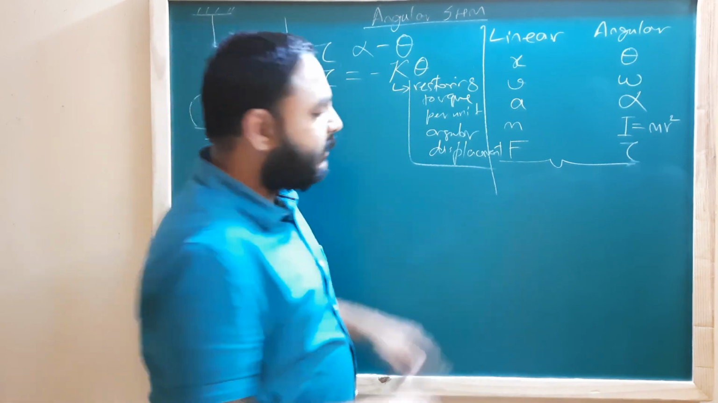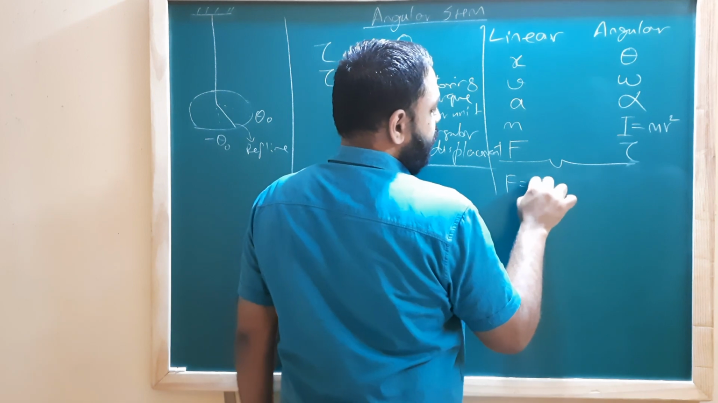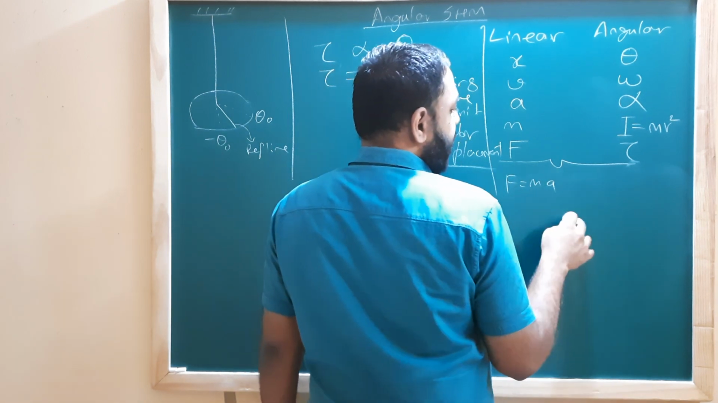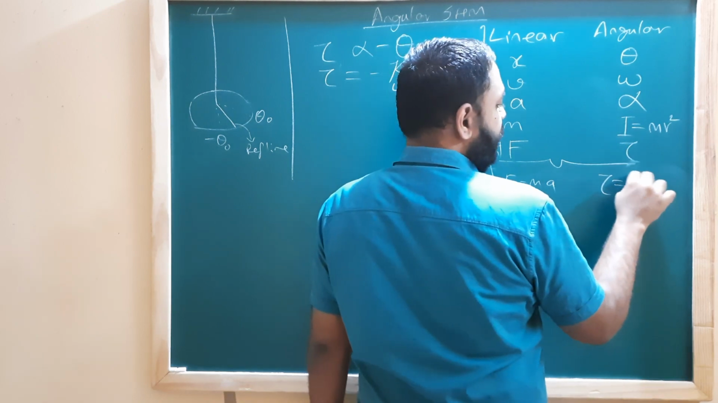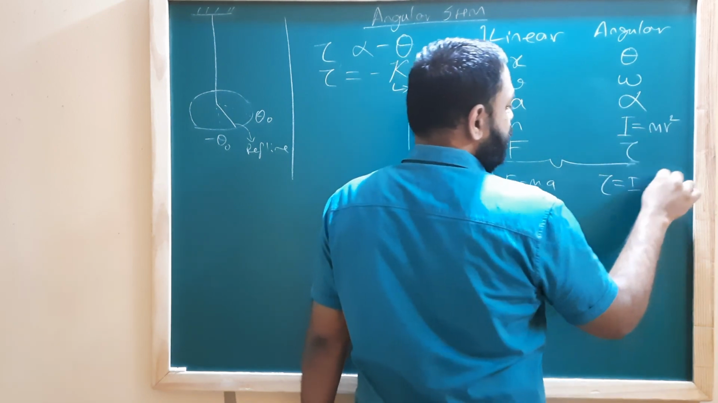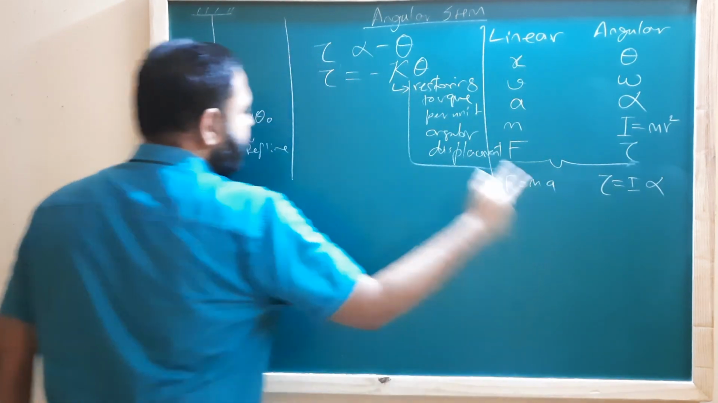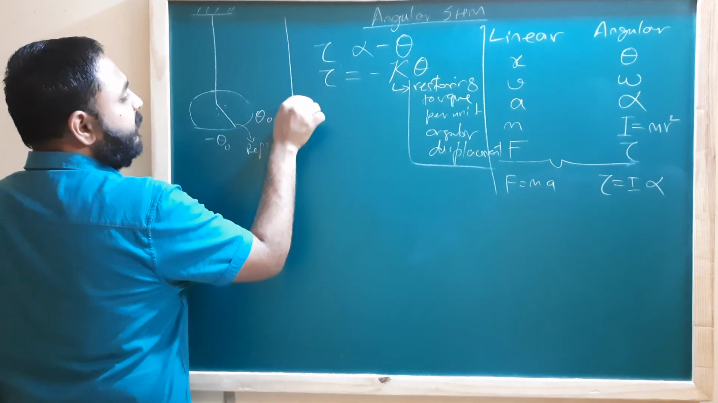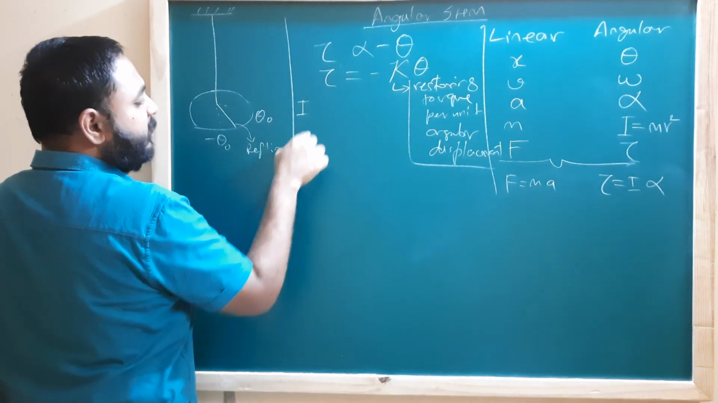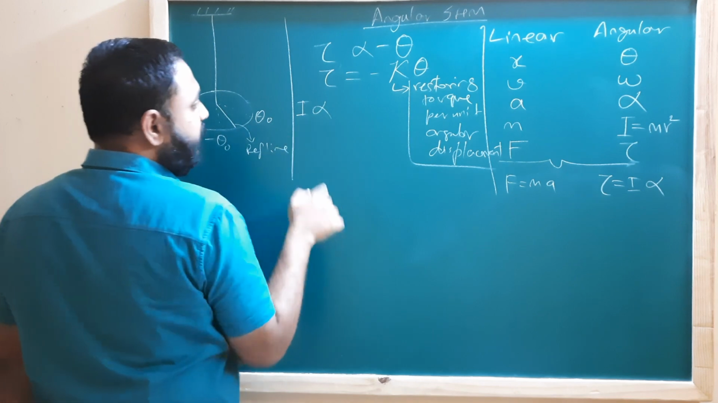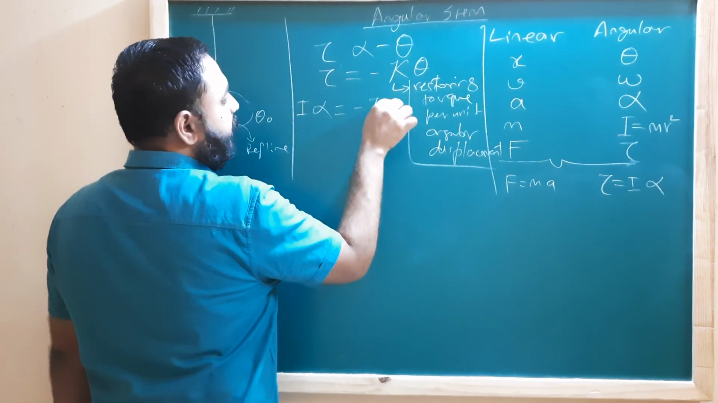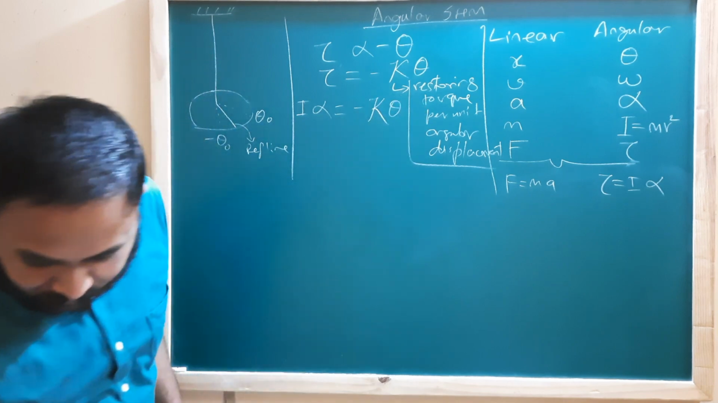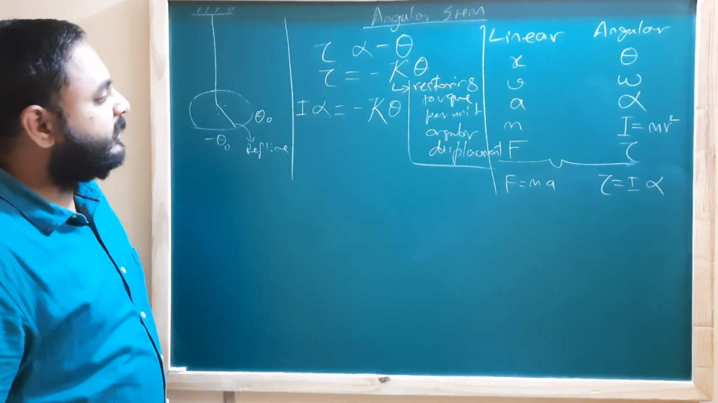In linear motion, I have force is equal to mass into acceleration. In angular motion, I should have torque is equal to moment of inertia times angular acceleration, with mass replaced by moment of inertia and acceleration replaced by angular acceleration. So let us replace that here. Then we can write moment of inertia multiplied by angular acceleration is equal to minus kappa times theta.